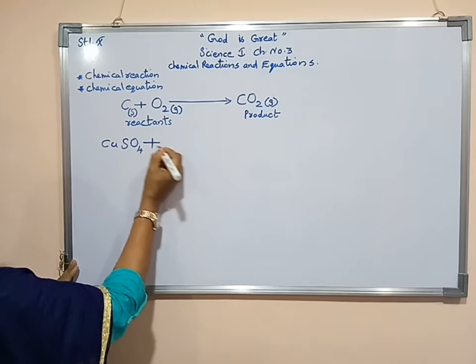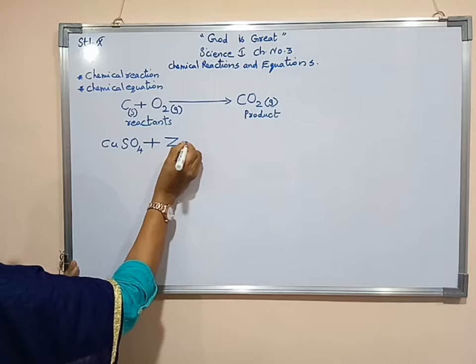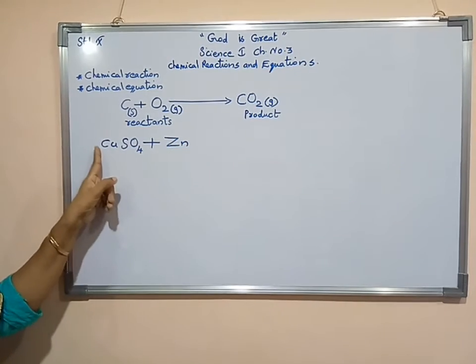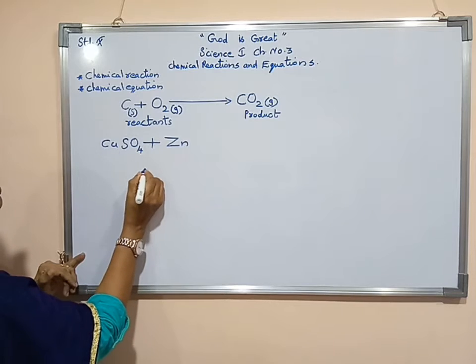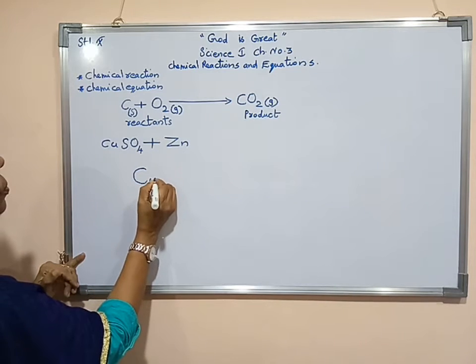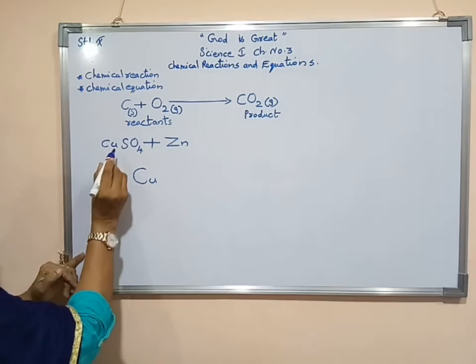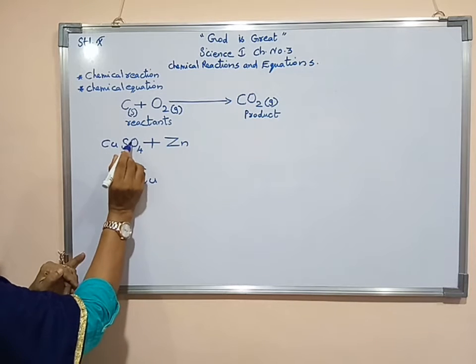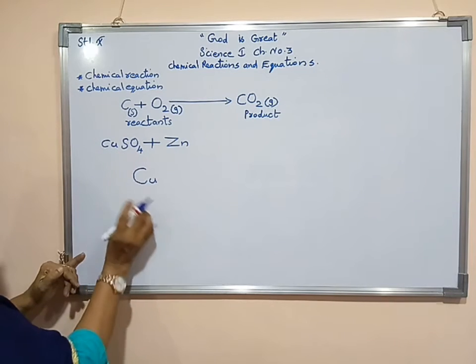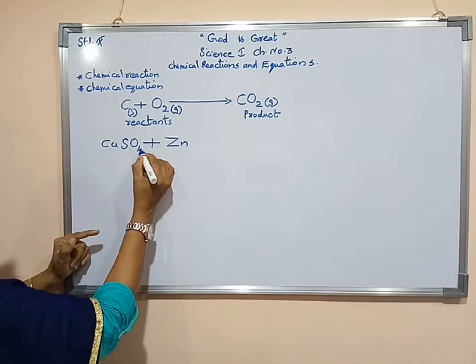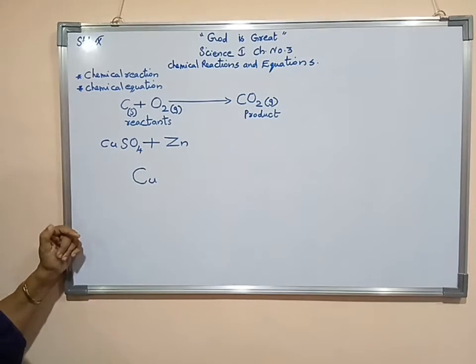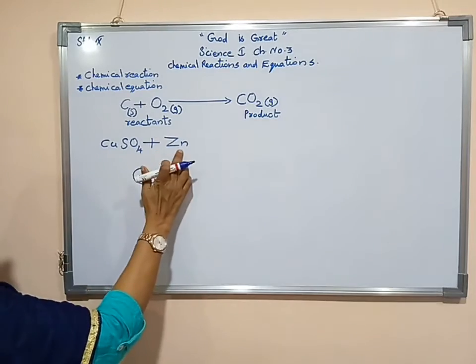CuSO4 reacts with zinc, Zn. See here copper sulfate: copper, its symbol is C capital, u small. Then sulfur, capital letter S, oxygen, capital letter O. Then CuSO4, the 4 should be just below the oxygen at the right hand side. Then it reacts with the zinc.